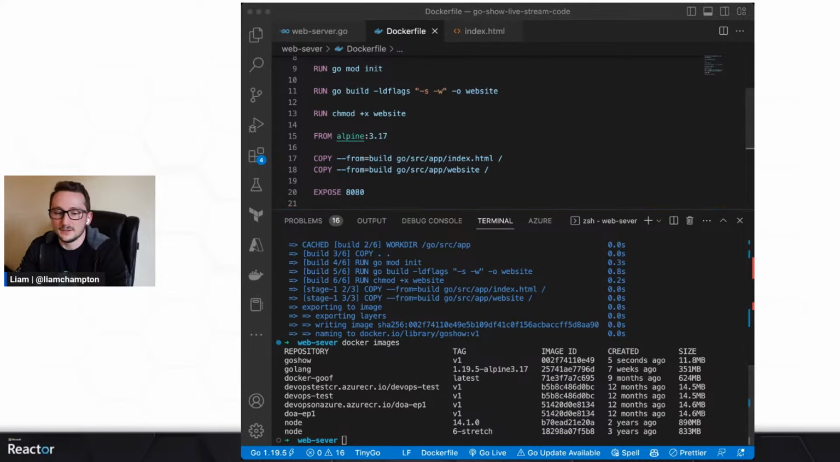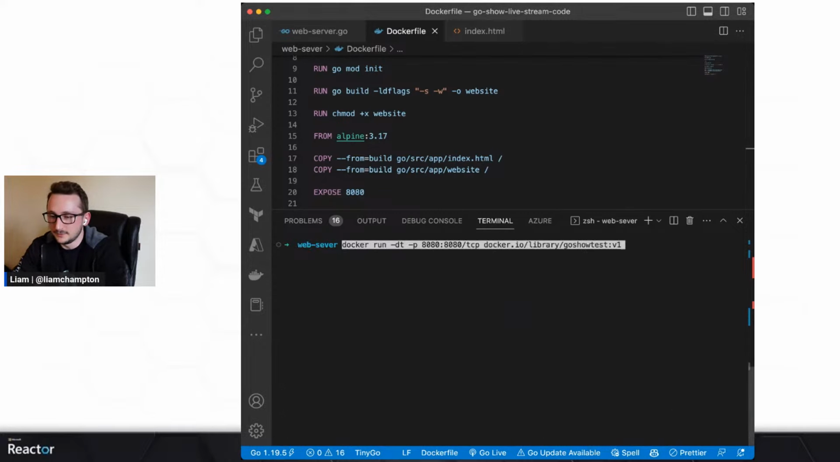Next, I want to run that. So I can run that locally by exposing a number of ports. Let me just go and get the command because it's a little bit of a long-winded way. Let's clear that. Now, what this command here is going to do is run in Docker.